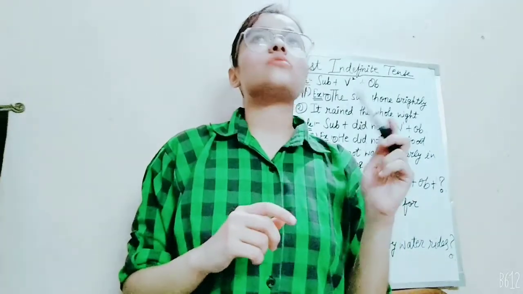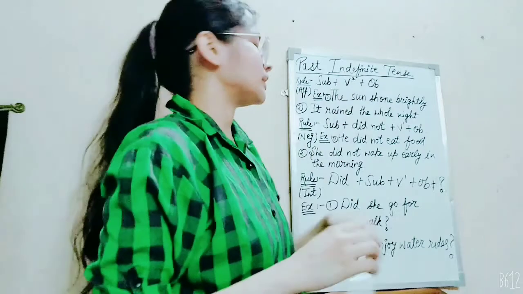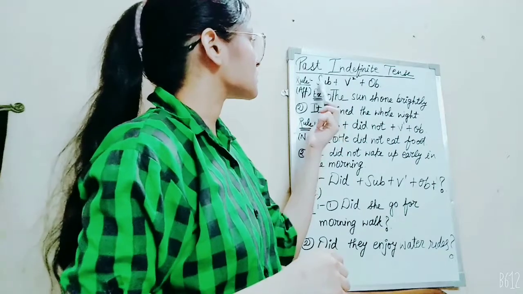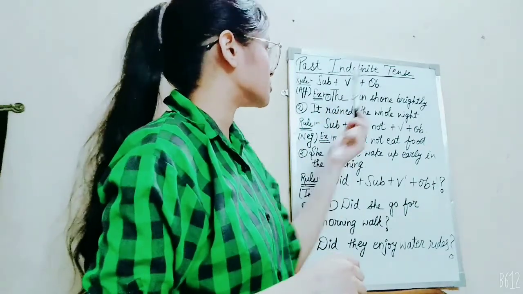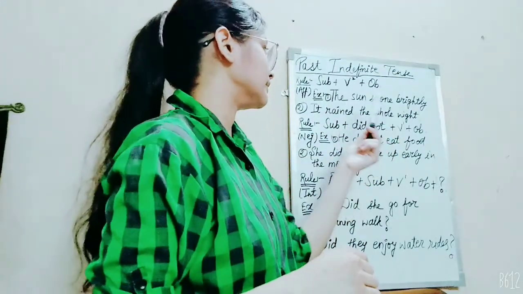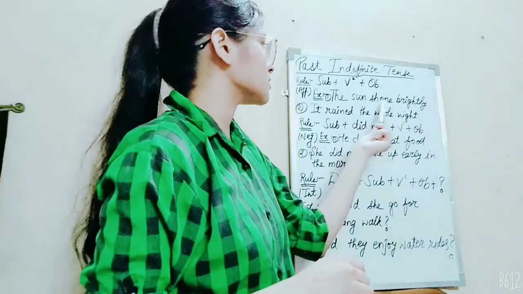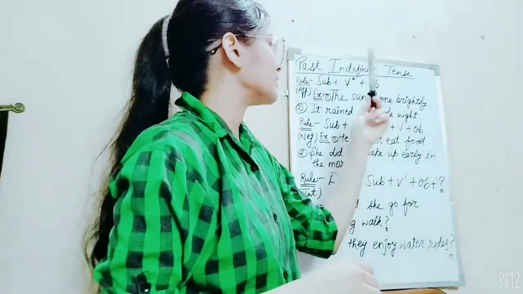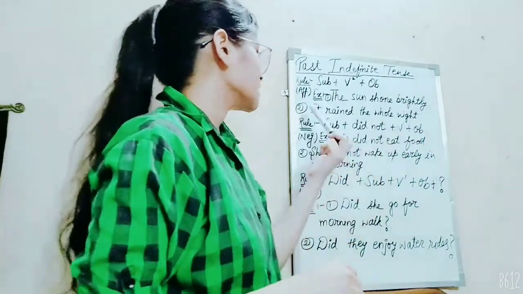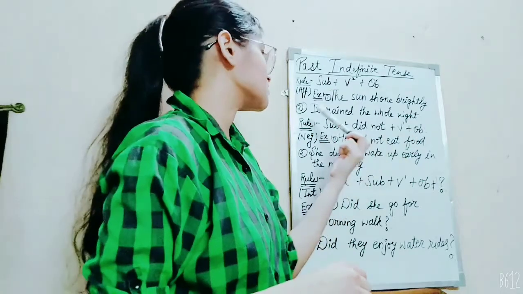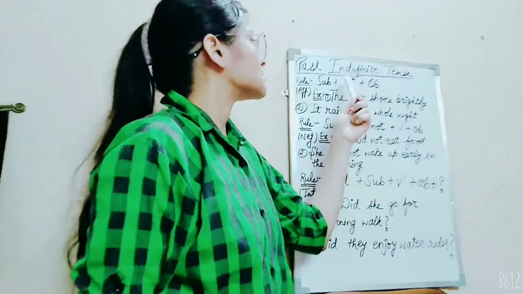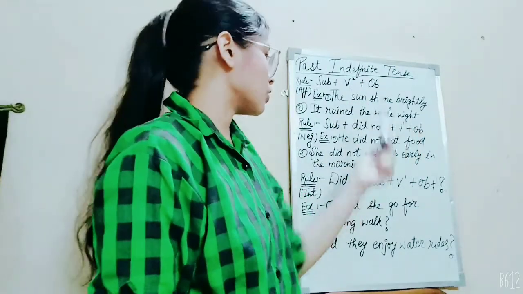Okay, so let's first discuss past indefinite tense and its rule in case of affirmative, which is subject plus verb second form plus object, whose example is first, the sun shone brightly. The sun is subject here, shone is verb's second form, and brightly also acts as an adverb here, but here it acts as object. Second is it rained the whole night. It will act as a subject here, rained as verb's second form, and whole night as an object.